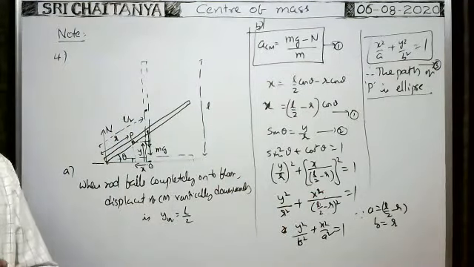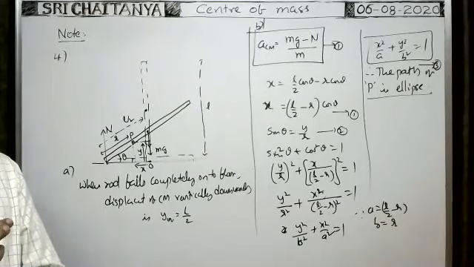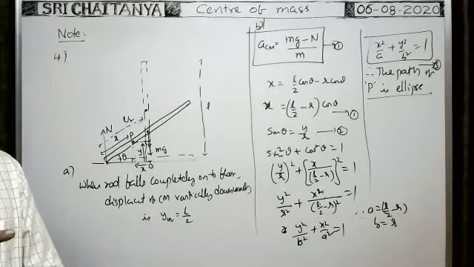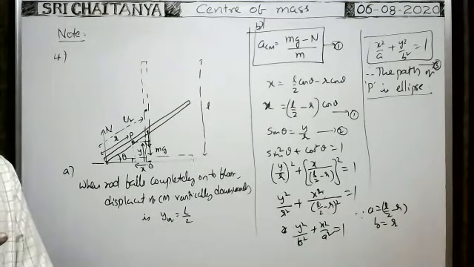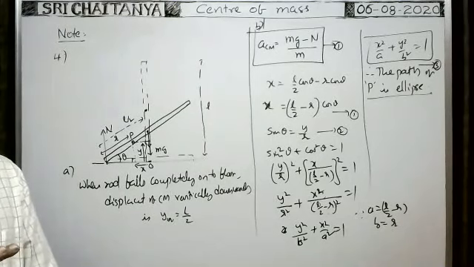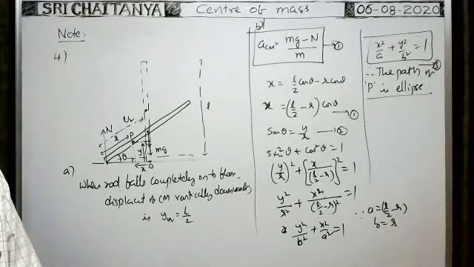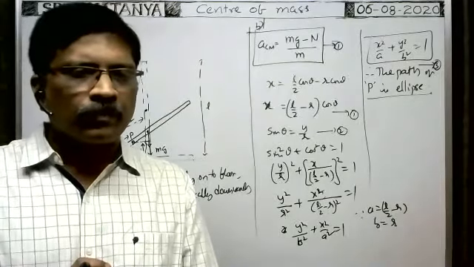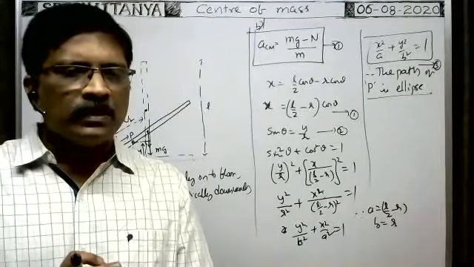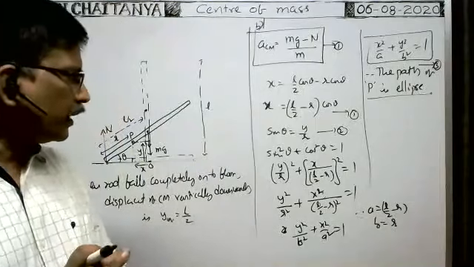Okay, next. How is b equal to r? Siddharth, what is b there?